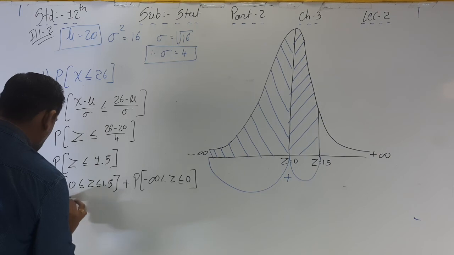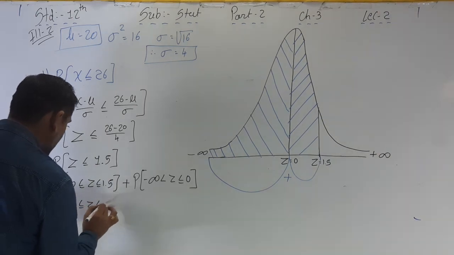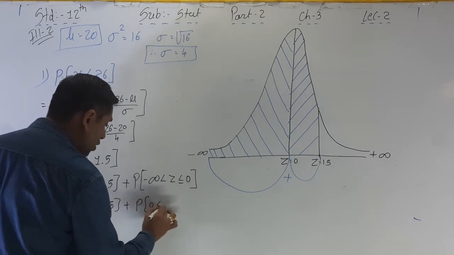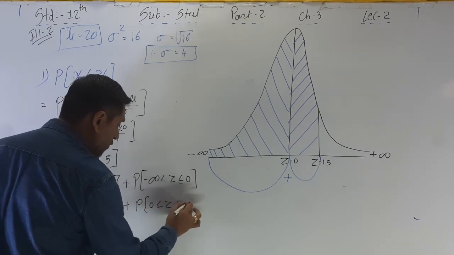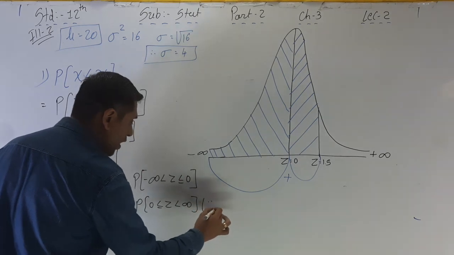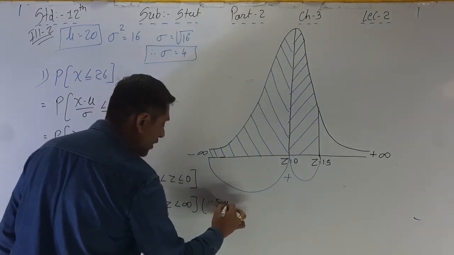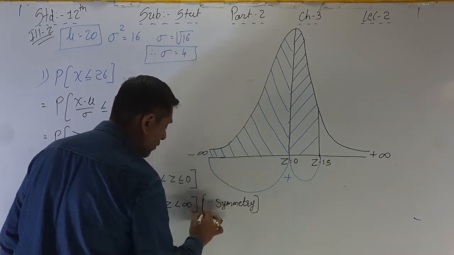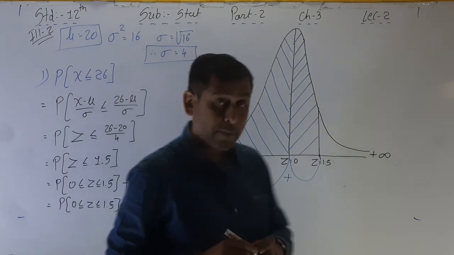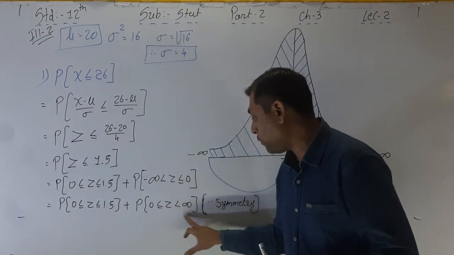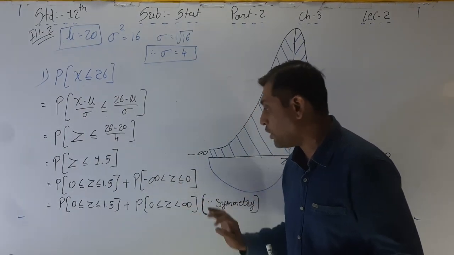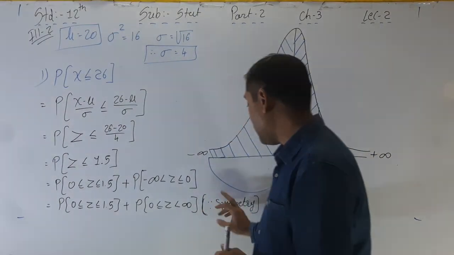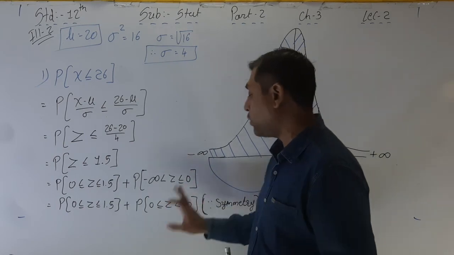So here P of 0 less than or equal to z less than or equal to 1.5 plus 0 less than or equal to z less than infinity, because of symmetry. Here I am converting minus into plus, negative into positive, and we can say that it is a symmetric distribution. That's why this is equal to this.